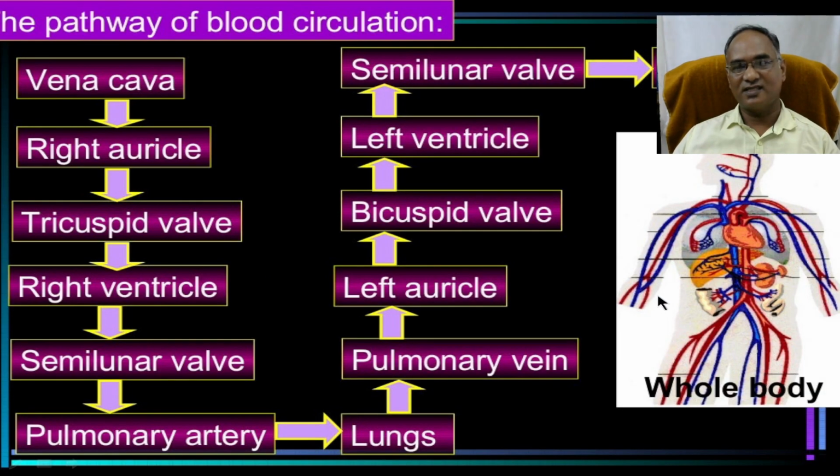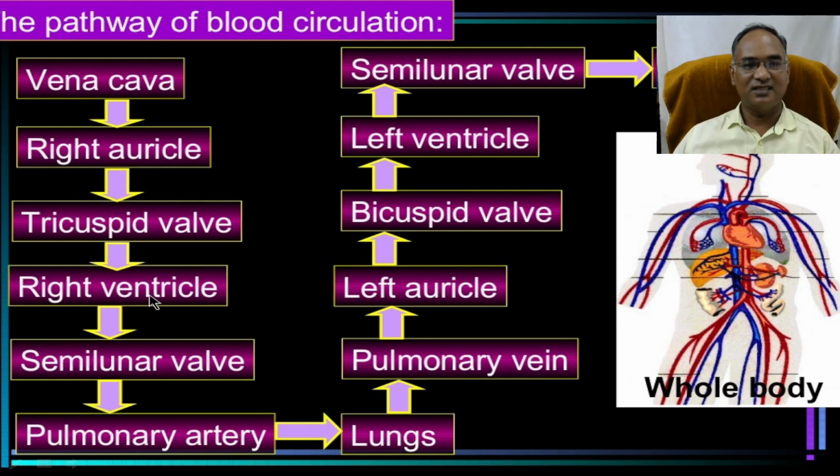Okay, so this is the final slide, the pathway of blood circulation. Deoxygenated blood is collected through the inferior and superior vena cava. It is collected in the right atria, and through the bicuspid valve it will push down to the right ventricle.